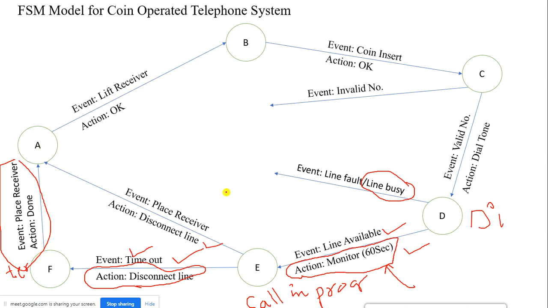That's it. Now coming to the special cases. From state C, which is waiting for the number, I need to dial the number while waiting. We already looked into the case where the entered number is a valid number. But now I should also check the other case, case 2, where I enter an invalid number: what action should the system take?